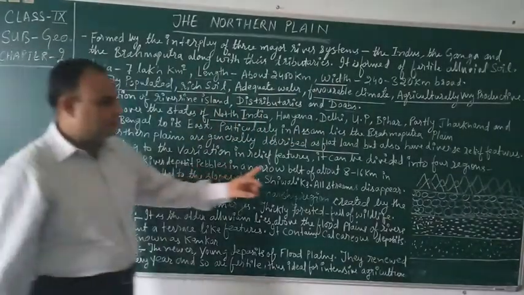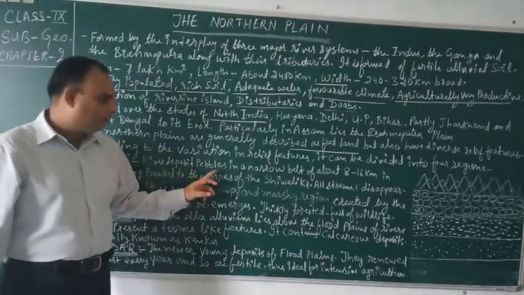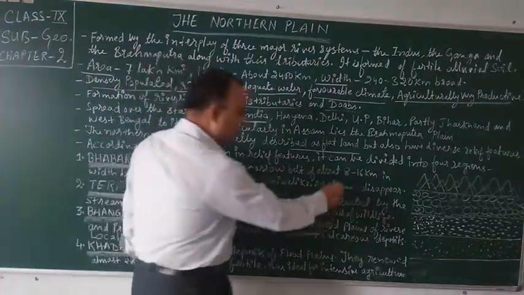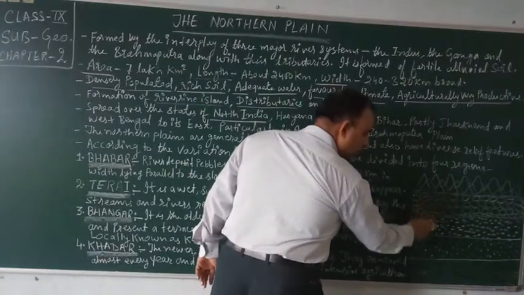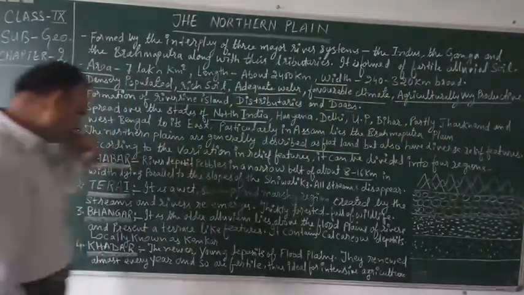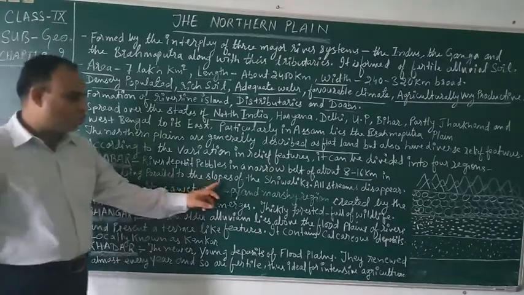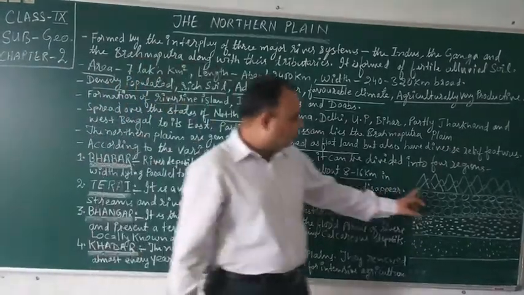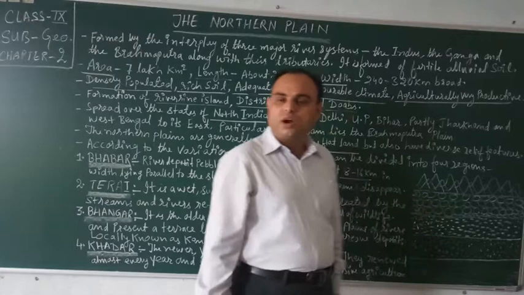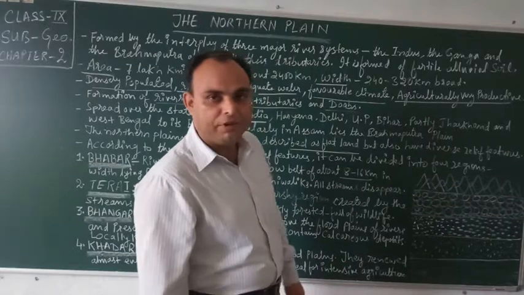In this region, rivers deposit pebbles in a narrow belt of about 8 to 16 kilometer in width, lying parallel to the slope of the Shivalik. Here in this belt, the river water which is coming into this region used to disappear. Water is not seen here.